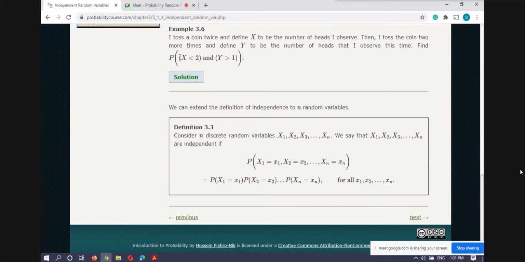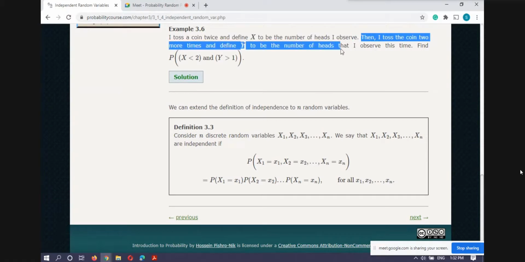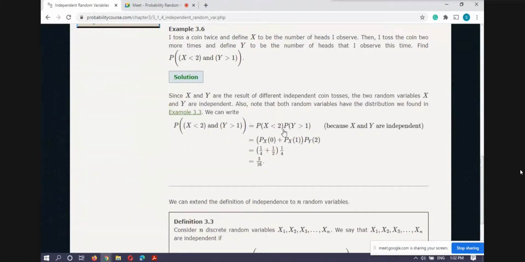Find the probability that in the first two tosses and the second two tosses, you can see now this is an event: X is less than 2. It means I am talking about those sample points s for which capital X of small s is less than 2. And this is the event capital Y greater than 1. It means we have to take those sample points s such that Y of small s is greater than 1. In this case we have two tosses here, and again two tosses here. So we'll see the solution.